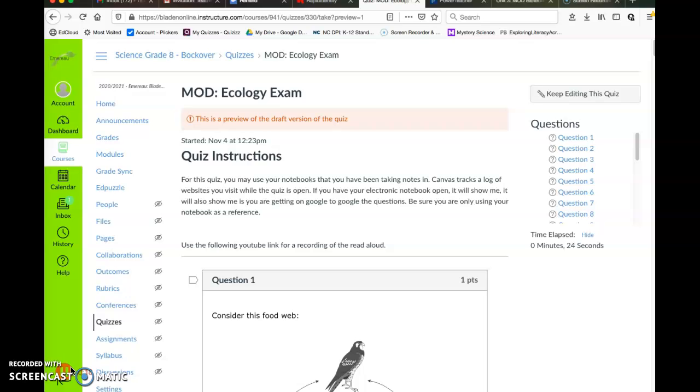Canvas tracks a log of websites you visit while the quiz is open. If you have your electronic notebook open, it'll show me. It will also show me if you're getting on Google to Google the questions, which is not allowed. So please just use your notebook as a reference. Be sure you're only using your notebook as a reference. See, so important that I had to say it twice.